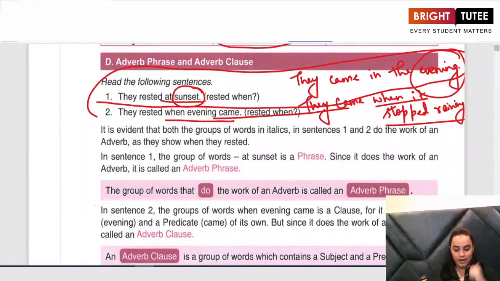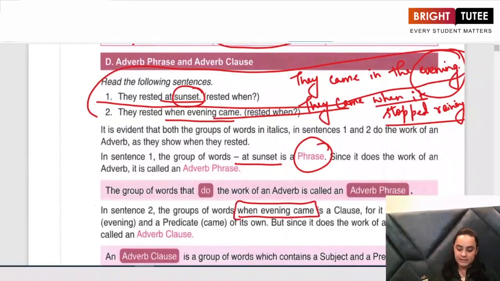Now let us look at what has been given to us. In sentence 1, what was my answer to when? At sunset. What is at sunset? It is a phrase. On the other hand, in the second sentence, my answer to when was when evening came.